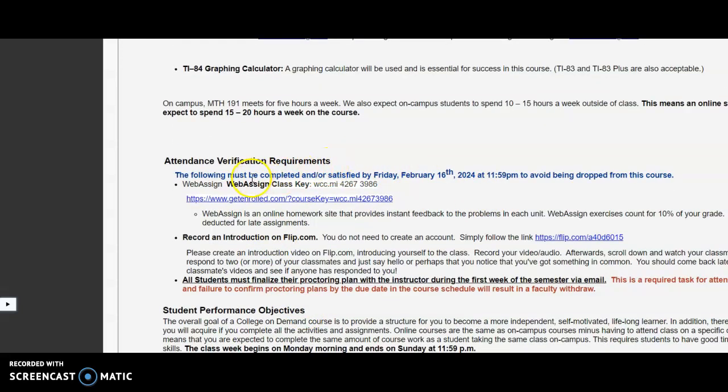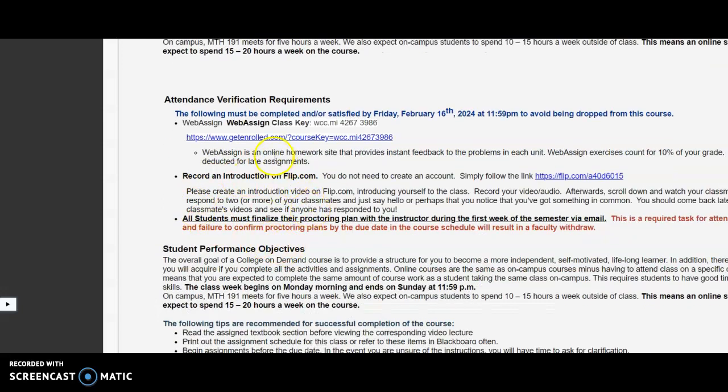Now, I also asked you to do these items. The first item was to sign up for WebAssign. The second item was to record an introduction video. We are an online class, so this is an online discussion board. You can create a video or an audio if you feel more comfortable doing an audio, and just talk about you, tell us your name, maybe tell us your major or something about yourself.